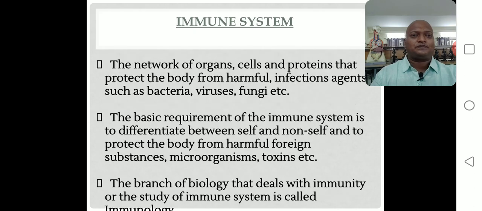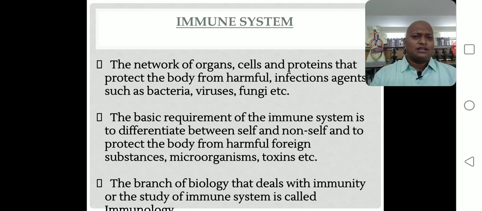Right, next one, immune system. Immunity is maintained by the immune system. Immunity is the power of the body to fight against microorganisms. So how is the immune system maintained in our body? What specialized organs are present? What different types of cells are present for maintenance of immunity? Those all come under the immune system.